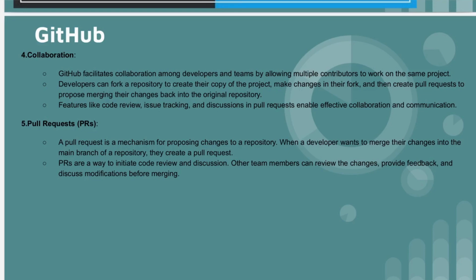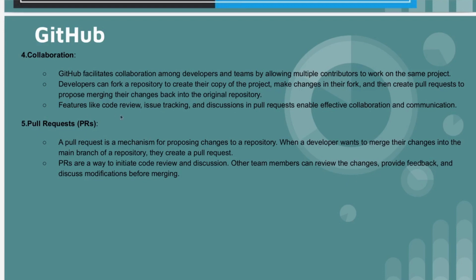Developers can fork a repository to create their copy of the project, make changes in the fork, and create a pull request, proposing merging their changes back into the original repository. I will be showing you how to fork any repository as well. Features like code review, issue tracking, and discussion in the pull request enable effective collaboration and communication.